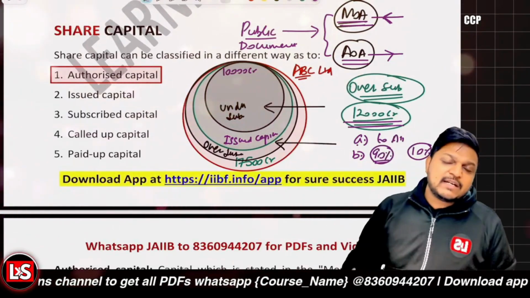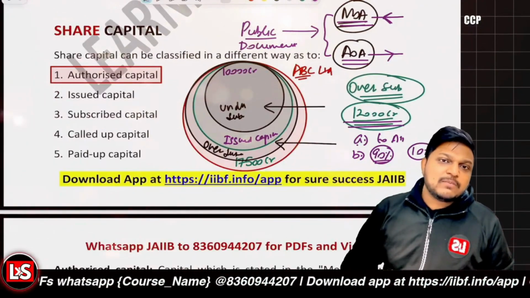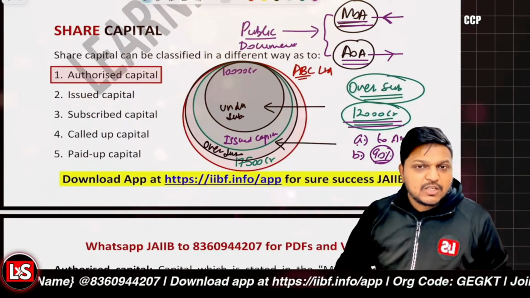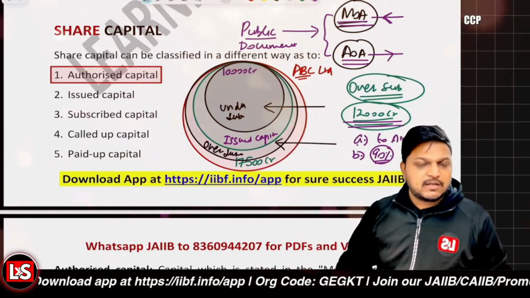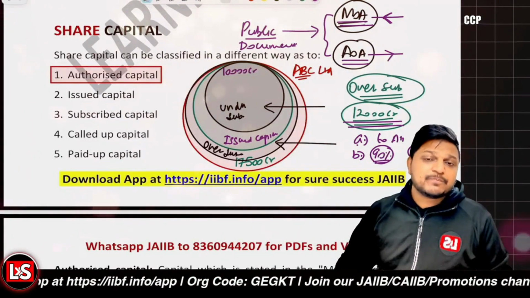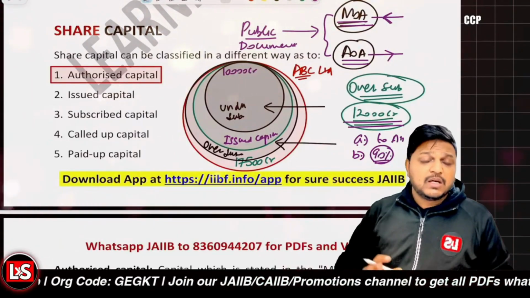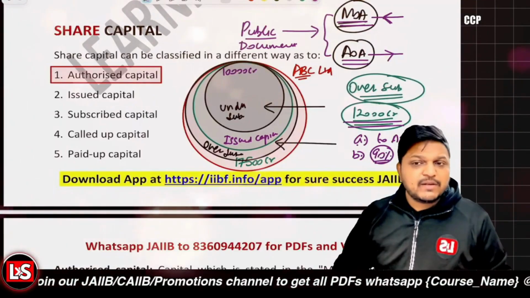Or it could be that the company has issued shares to some of them in full, and to some of them a partial number of shares, right? So there can be different scenarios for the case where over subscription is there. Why am I telling you this? Because under accounting it is very much required. When we solve the journal entries for these, we'll understand it, right?